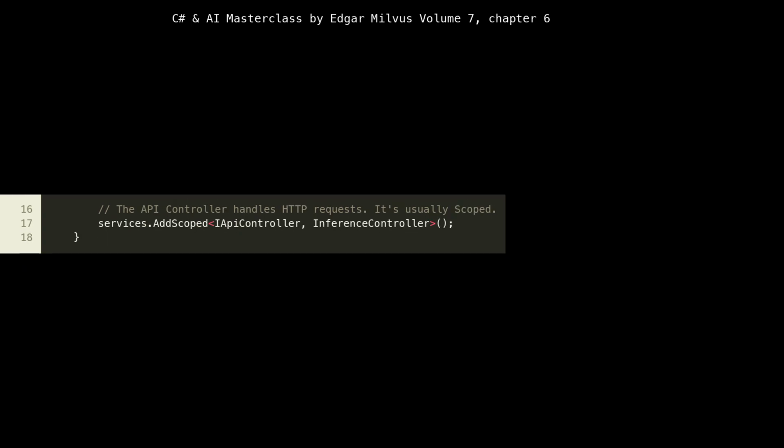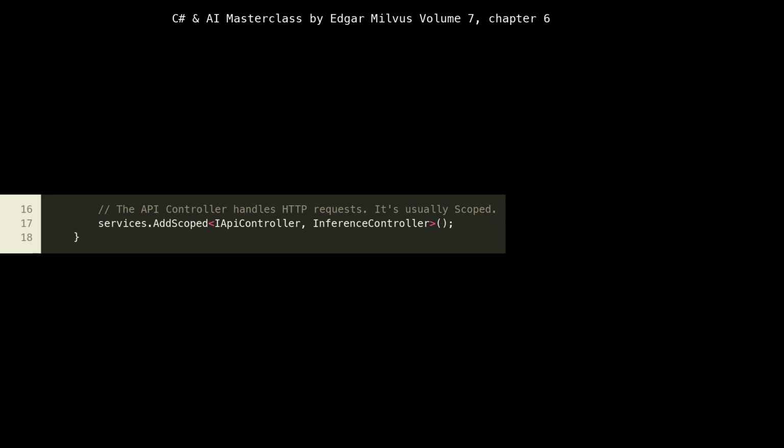Finally, at lines 16 to 17, we register InferenceController as scoped for the IApiController interface. This is the standard practice for controllers in ASP.NET Core. A scoped lifetime means that a new instance of InferenceController will be created once per client request, or scope. This ensures that any request-specific data or state managed by the controller is isolated to that particular request, preventing data contamination between concurrent requests. While the controller itself might be lightweight, its dependencies, like the IInferenceService, are injected, and their lifetimes are managed by the DI container.